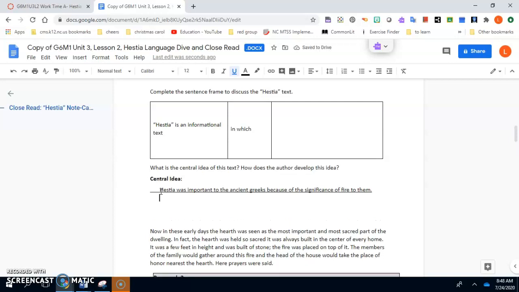When we think about what this text was about, this is it right here. Hestia was important to the ancient Greeks because of the significance of fire to them. If you looked in your sentence frame above, your answer should have similar information about Hestia and the domestic hearth and how they're important.